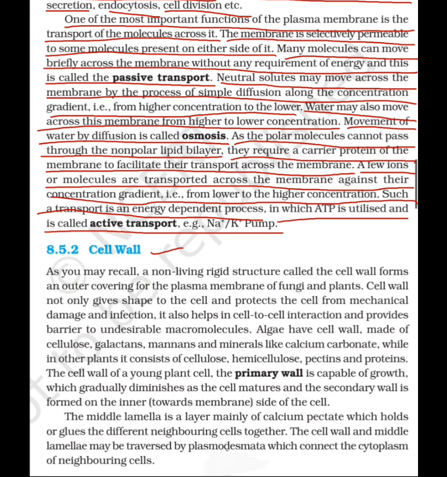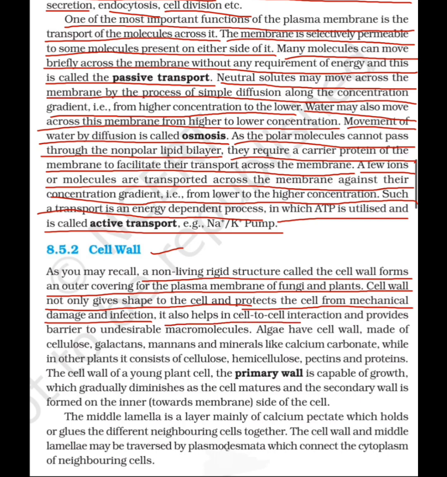Cell wall. A non-living rigid structure called the cell wall forms an outer covering for the plasma membrane of fungi and plants. The cell wall not only gives shape to the cell, but also protects the cell from mechanical damage and infection. It also helps in cell-to-cell interactions and provides a barrier to undesirable macromolecules.